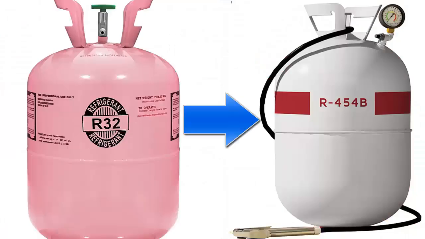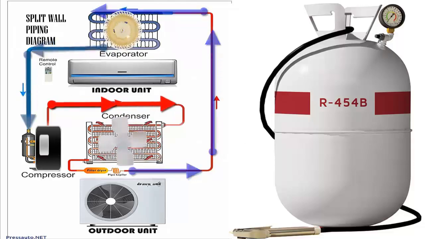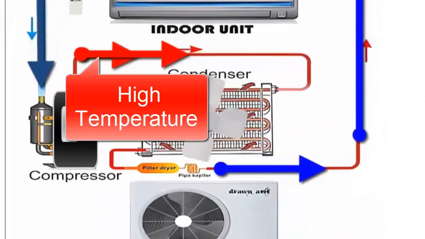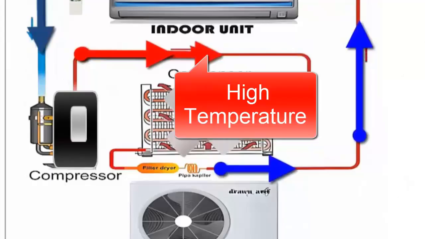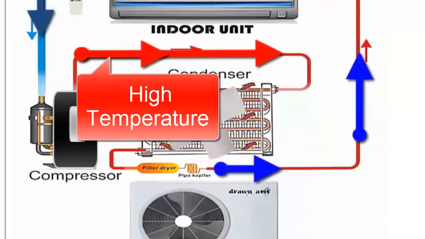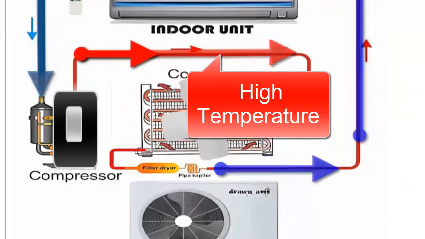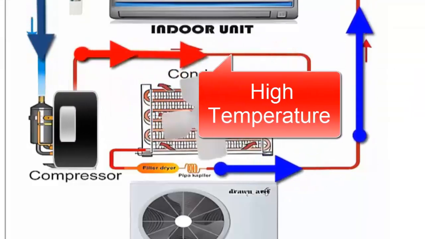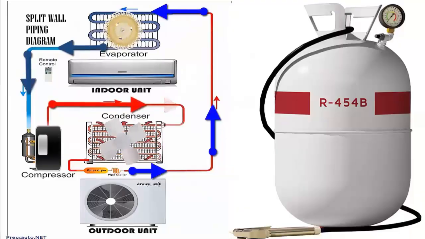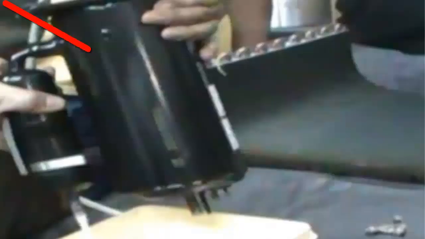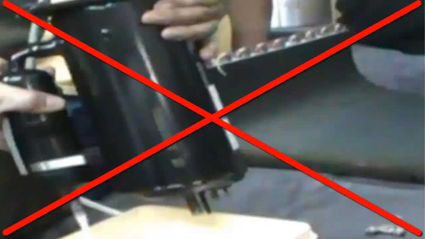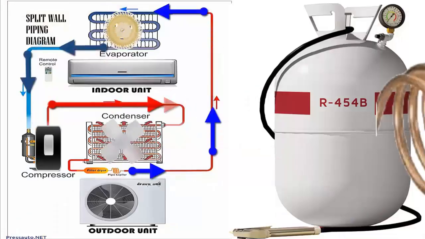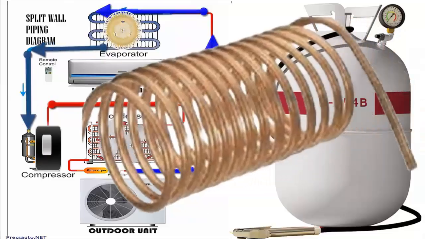2. However, using R-32 leads to a significant increase in discharge temperature, a factor to consider, especially in hot climates, as it may affect compressor lubrication and performance. 3. On the positive side, using R-32 does not require an oil change, and in most cases, the capillary tube also doesn't need to be replaced.